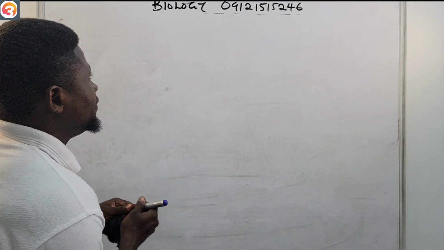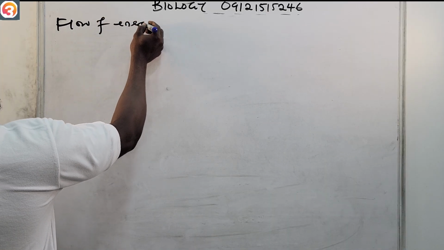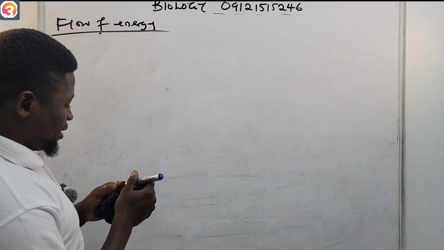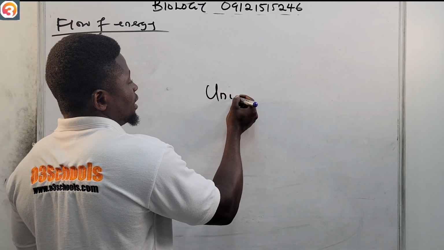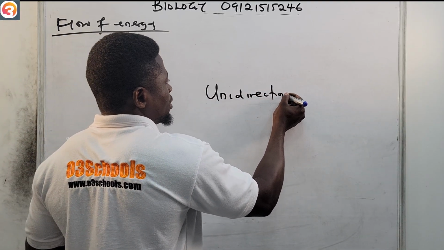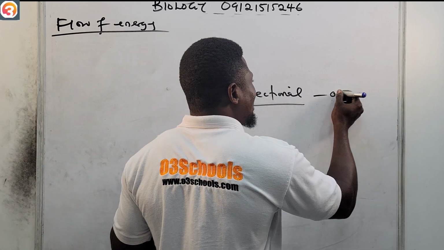Now let us see the flow of energy to end the class. Flow of energy. Please take note that the energy of food is unidirectional. The energy of food flows in one direction.